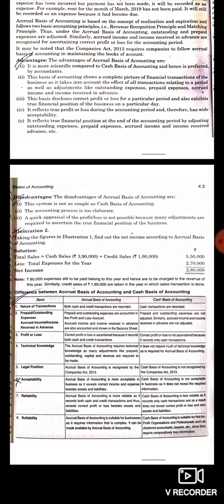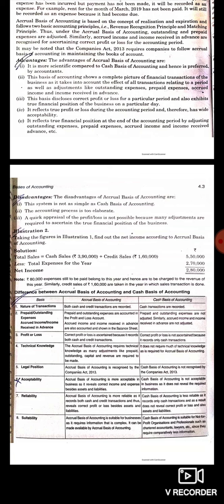Second one is, in case of accrual basis of accounting, all the adjustments regarding outstanding expenses, prepaid expenses, accrued incomes and income received in advance will be made. So prepaid expenses and outstanding expenses will be recorded in profit and loss account, and accrued incomes and incomes received in advance will be recorded in the balance sheet.